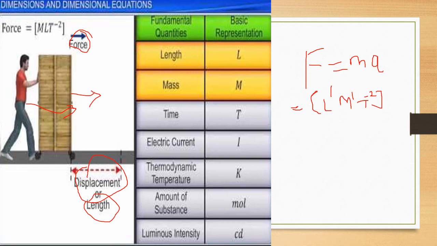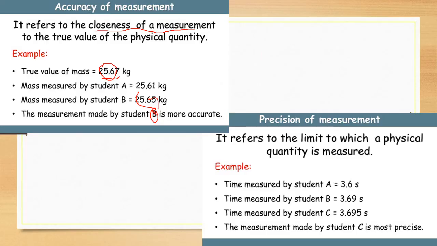Now, accuracy and precision. The next important topic is accuracy and precision. Accuracy means the closeness of the measurement to the true value.